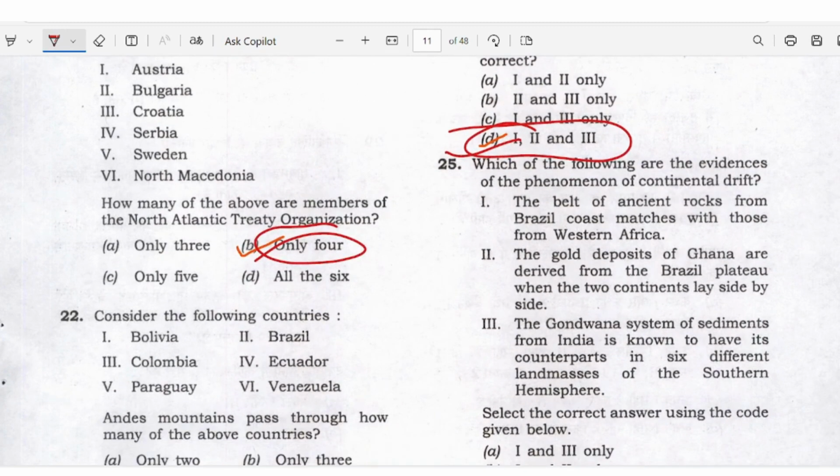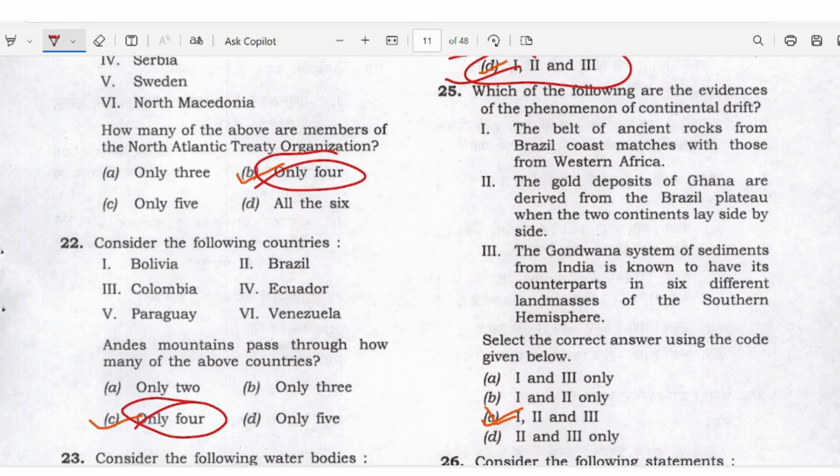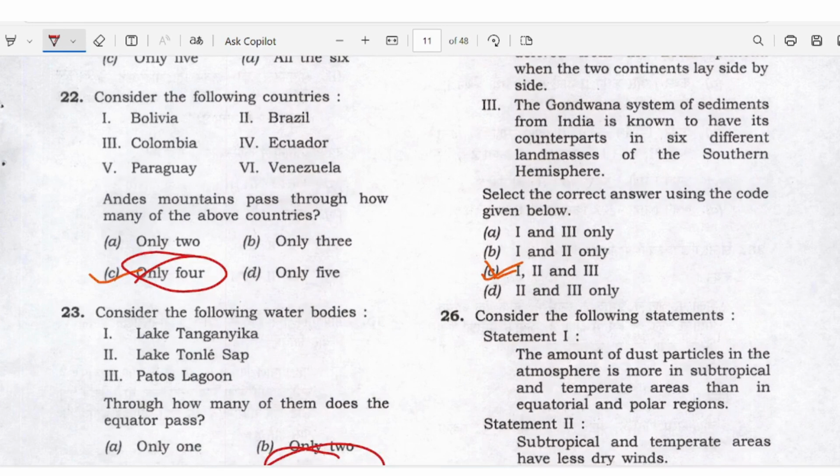Consider the following evidences of the phenomenon of continental drift. The belt of the ancient rock from the Brazil coast matches with those from Western Africa. The gold deposit of Ghana are derived from the Brazil plateau when the two continents lay side by side. The Gondwana system of sediments from India is known to have its counterparts in 6 different landmasses of the southern hemisphere. All the statements are right here. So answer is C.